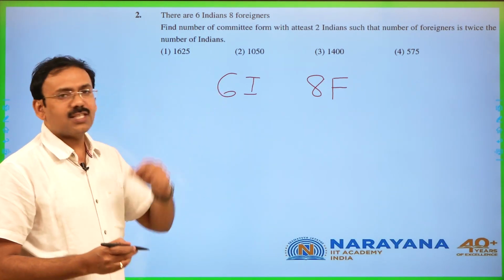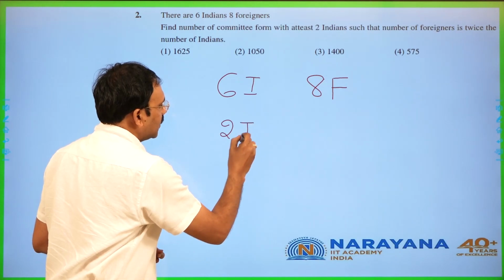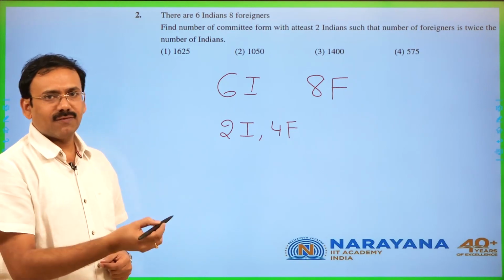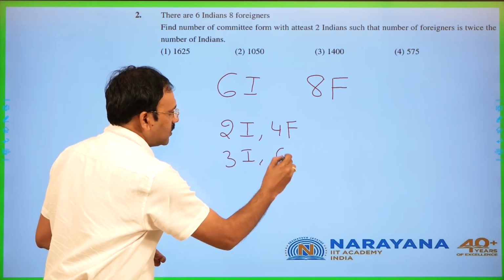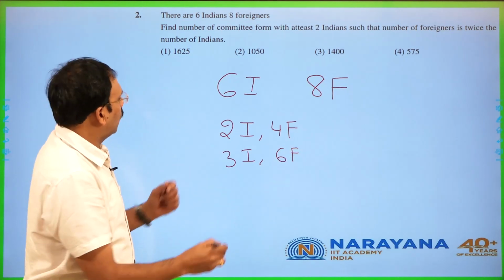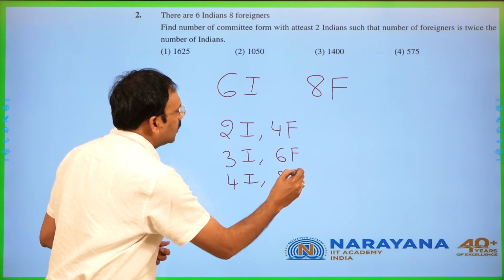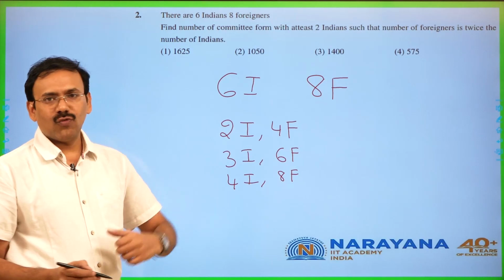There must be at least 2 Indians. So let me take 2 Indians, in that case 4 foreigners, because foreigners must be twice of this. Then 3 Indians and 6 foreigners, then 4 Indians, then 8 foreigners. There are only 8 foreigners available, so I cannot go further.